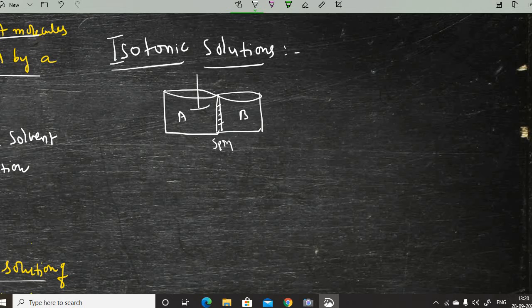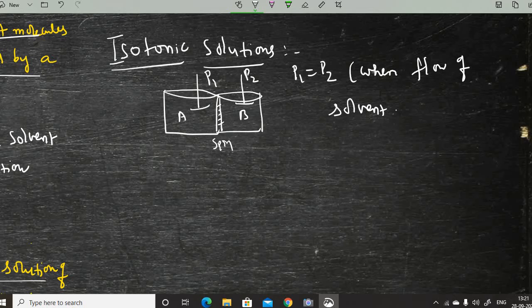That means here pressure P1, here pressure P2, P1 and P2 will become the same when the flow of solvent stops.